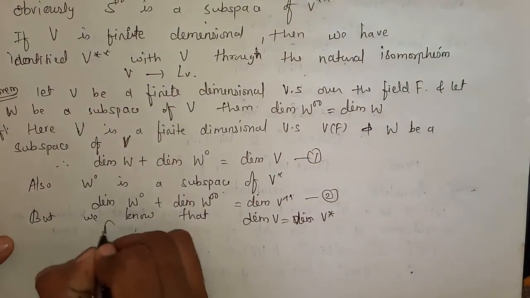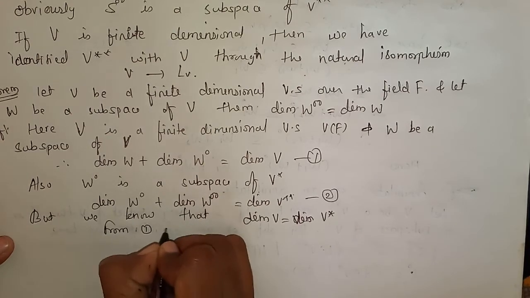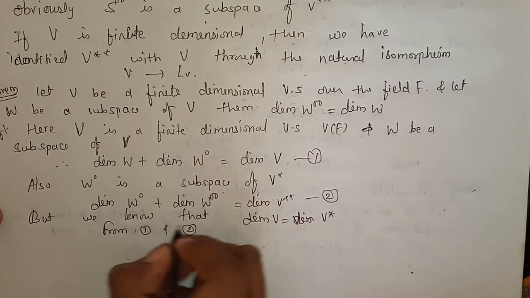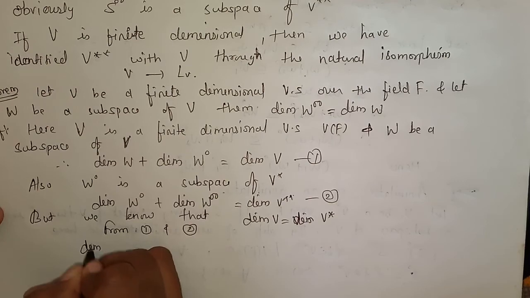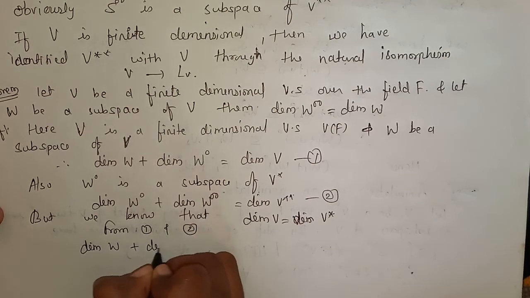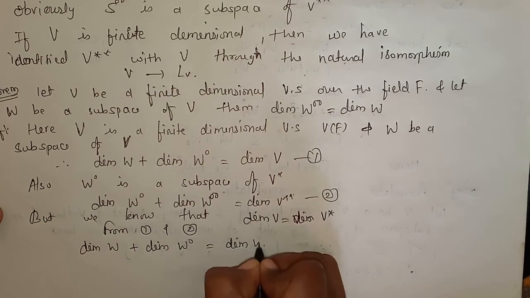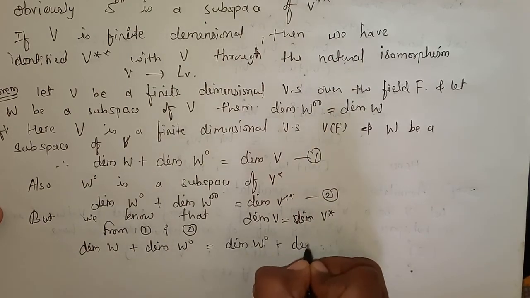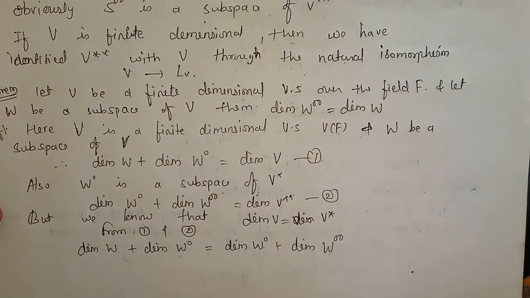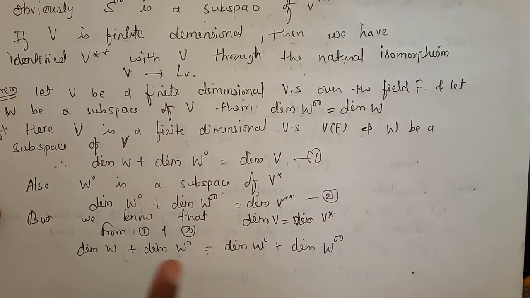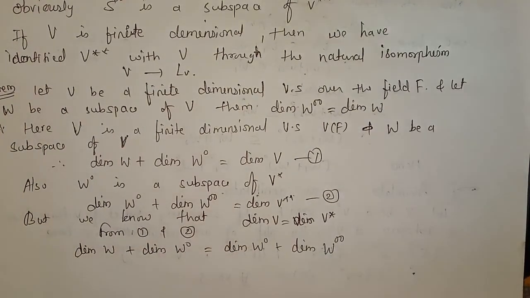So from 1 and 2, we can say that the dimension of W plus the dimension of W naught is equal to the dimension of W naught plus the dimension of W double naught. But the dimension of W naught and the dimension of W naught are numbers, so we can cancel them.